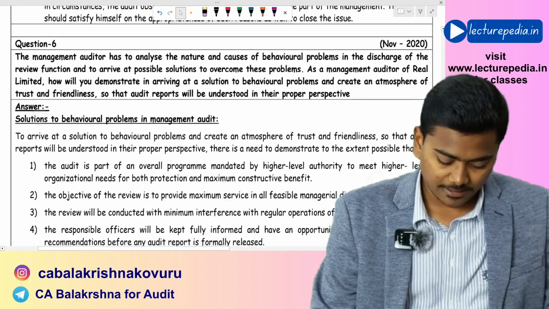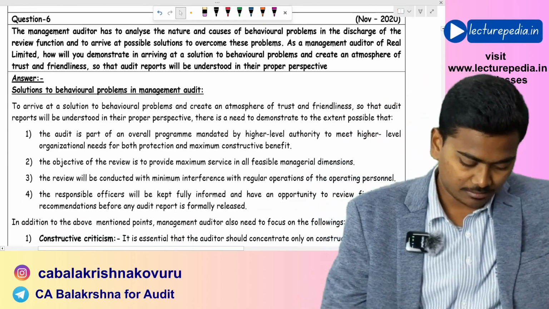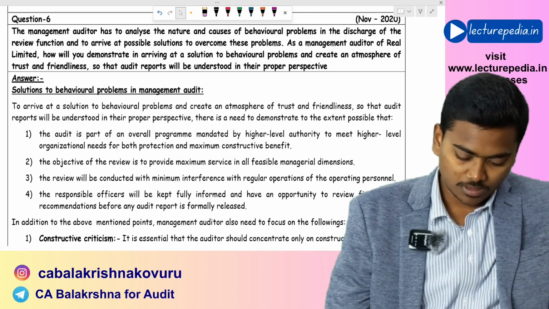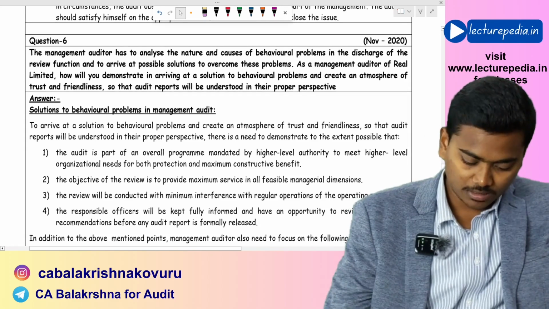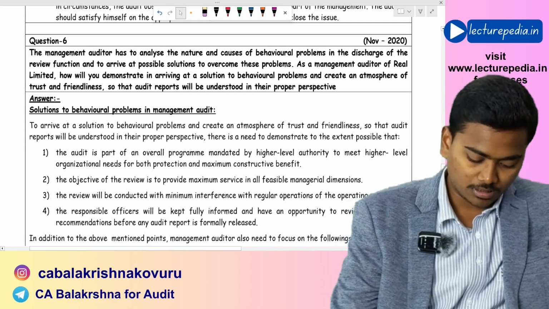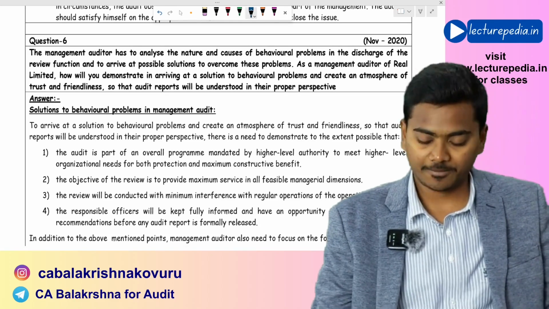Question number 6. I guess you might be getting some noise in the background. Actually, I forgot to switch on this noise cancellation button. Now you should be able to listen properly.